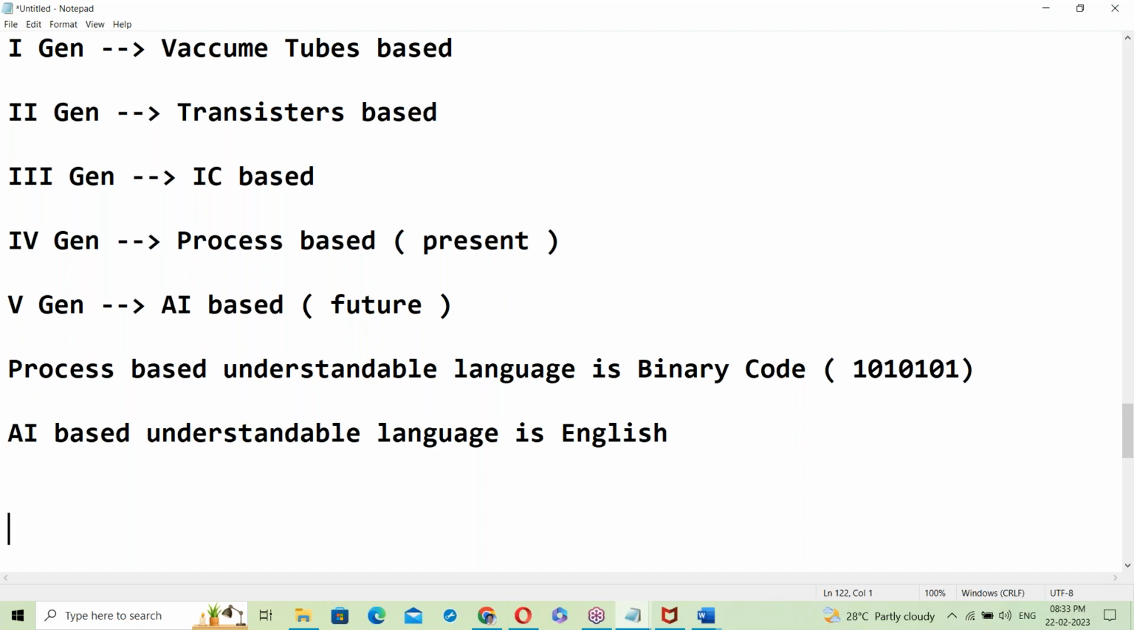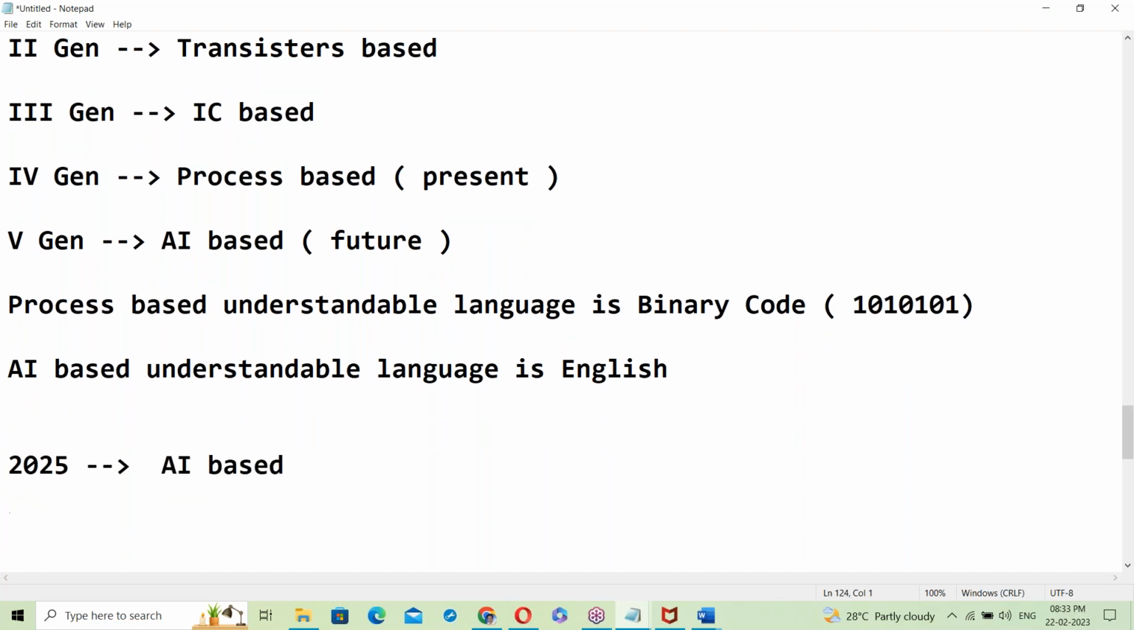By 2025, AI based computers start working. Already a little bit has started. For example, ChatGPT, right?